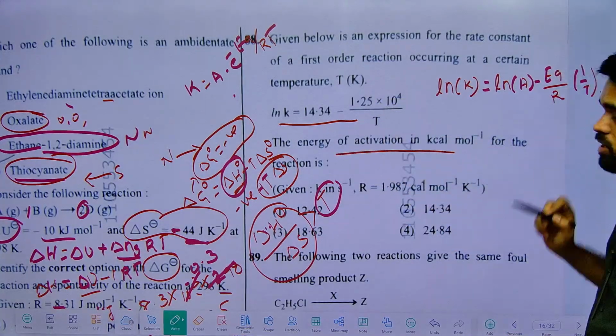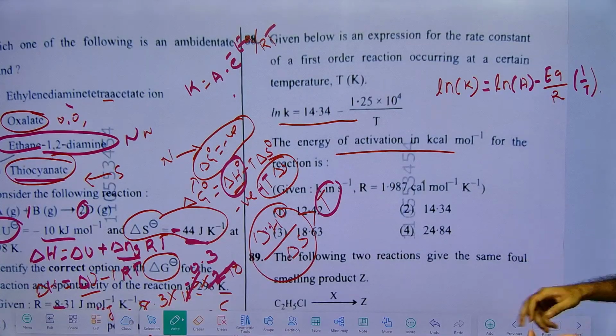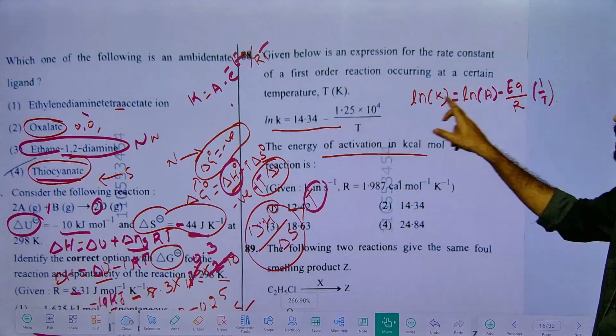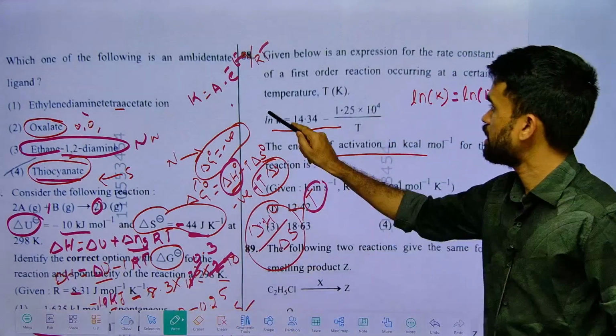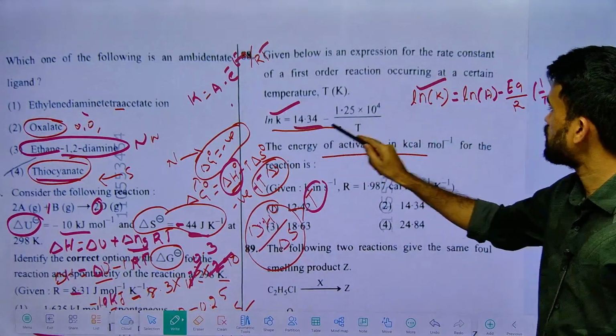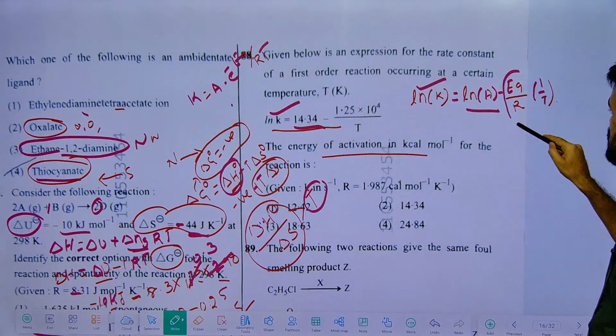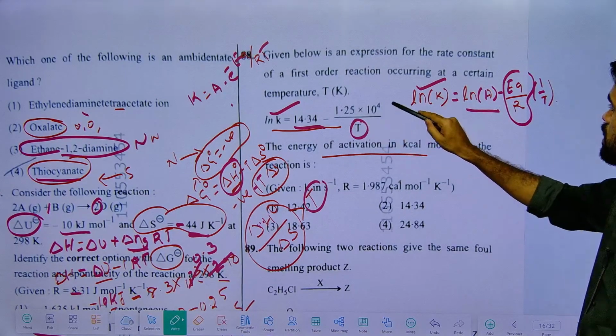So finally they are asking us to calculate activation energy in kilocalories. So now if you compare the given equation with our standard equation, ln k as it is. The first term is nothing but ln A. The second term is this one, 1 by T as it is.